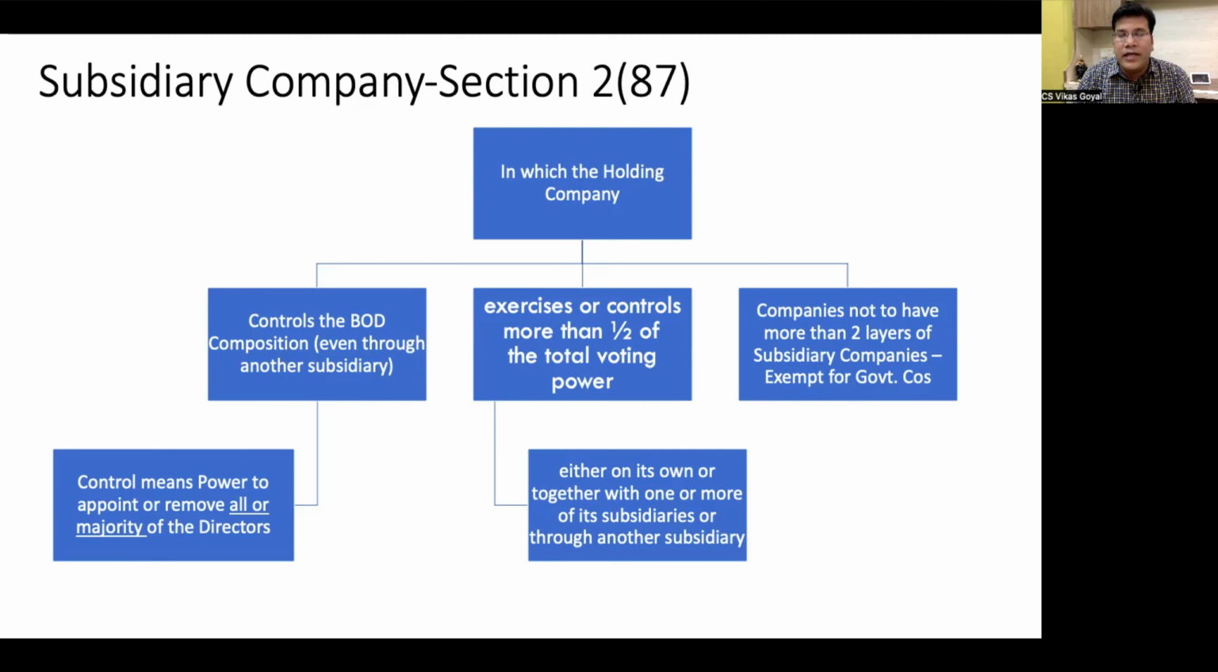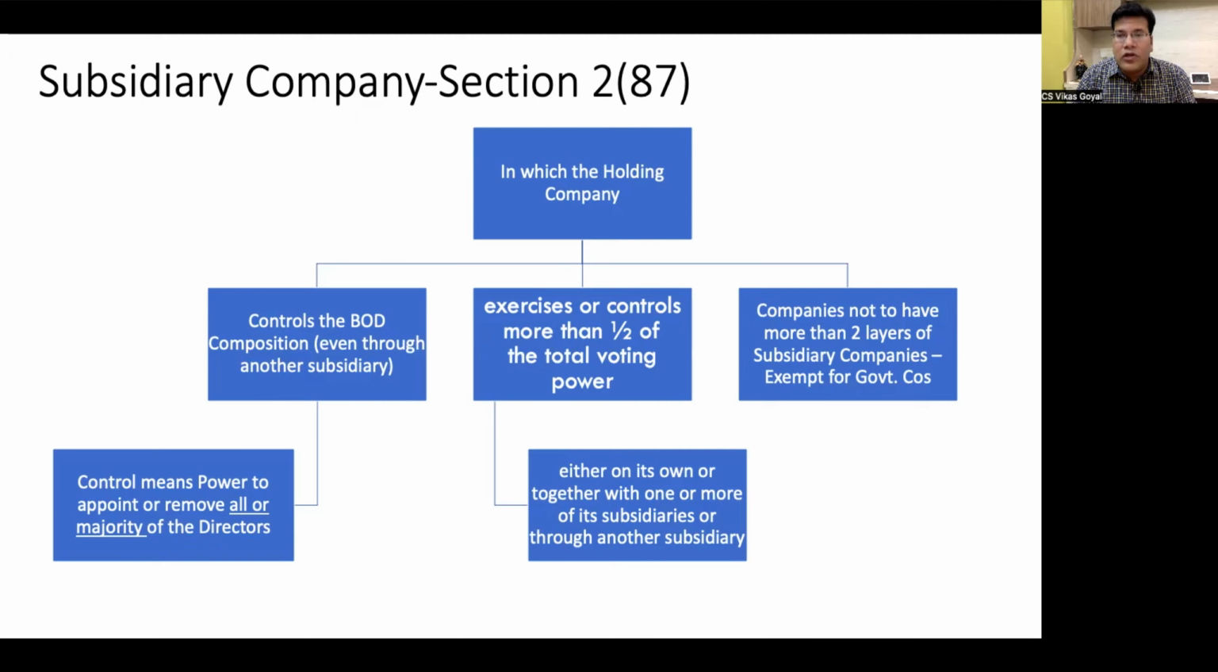That company should not be called the holding company. So my point is that the other company should have the control to appoint or remove either all or a majority of the directors. And the second point is a company in which the holding company exercises or controls more than half of the total voting power. Because the language used is more than half, a company having just 50% voting power will not be a holding company. It needs to have more than half of the voting power in another company so that it could be called the holding company of that company.